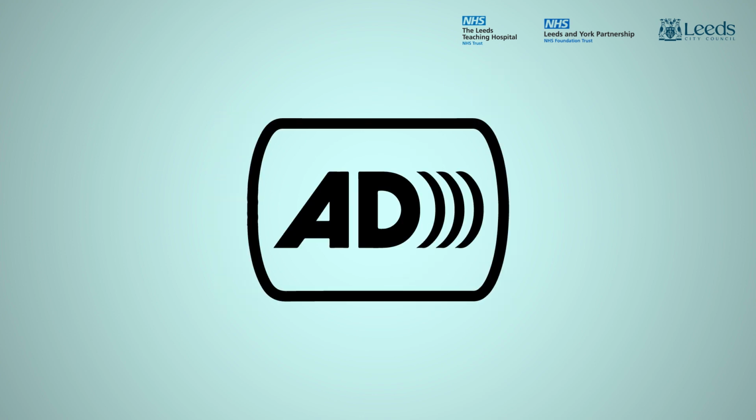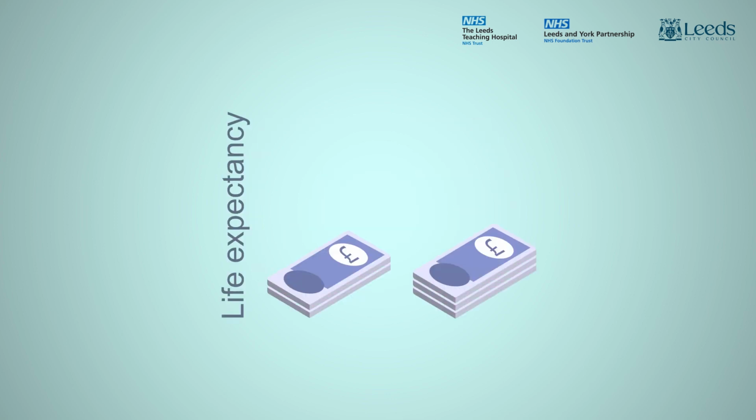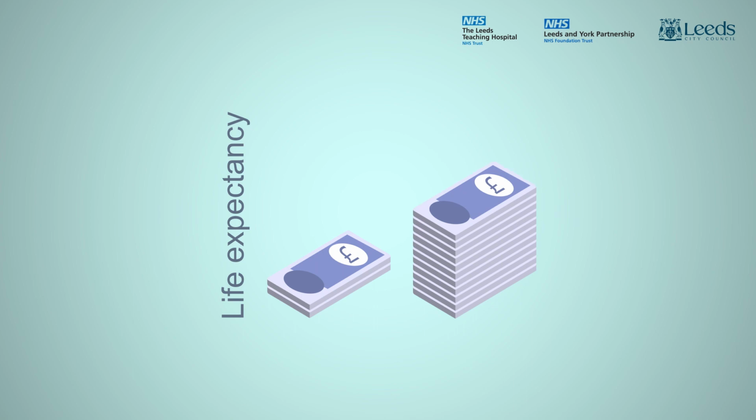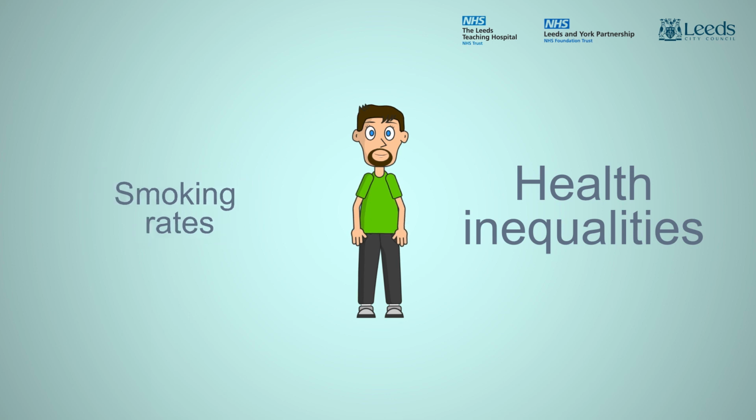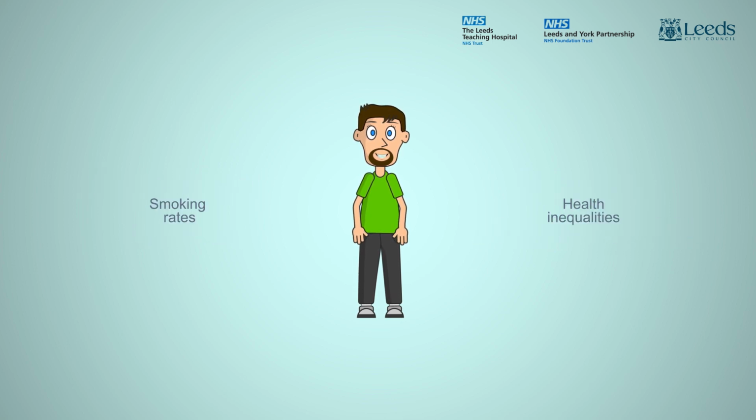A graph indicating that the rich live longer than the poor is shown. Smoking is the lifestyle factor that impacts the most, accounting for up to 9 years of the gap in life expectancy between the most deprived and the least deprived. By working with smokers like Gary to boost quit attempts, we can reduce smoking rates and therefore work towards reducing health inequalities in Leeds.